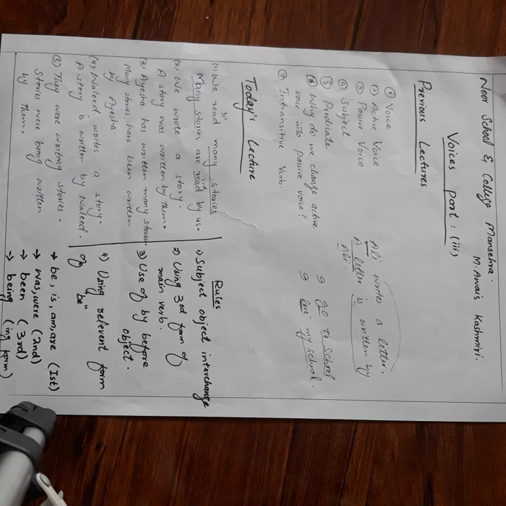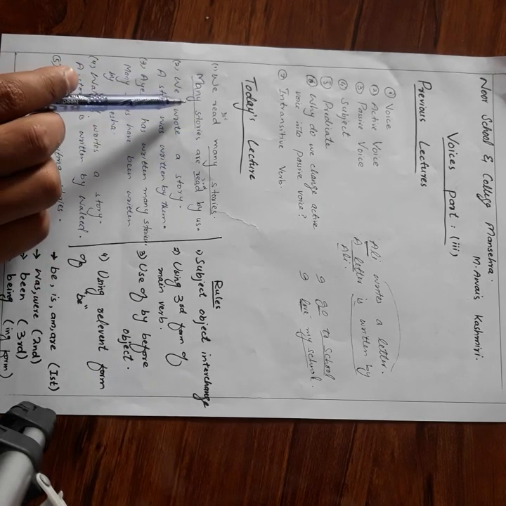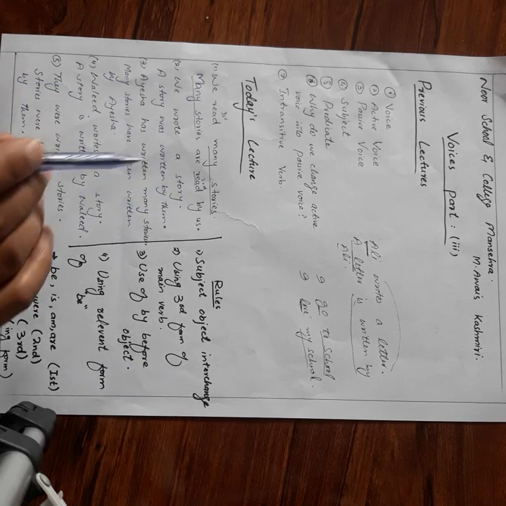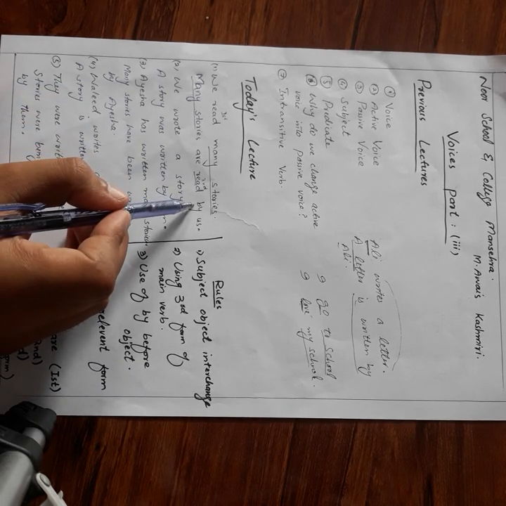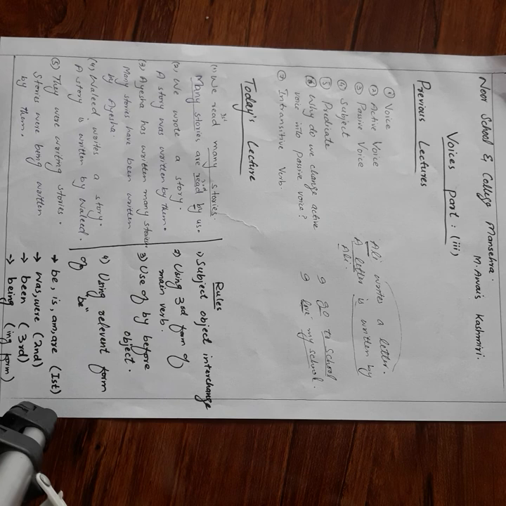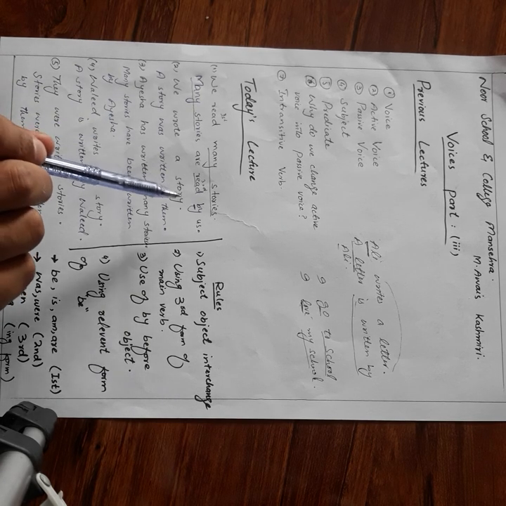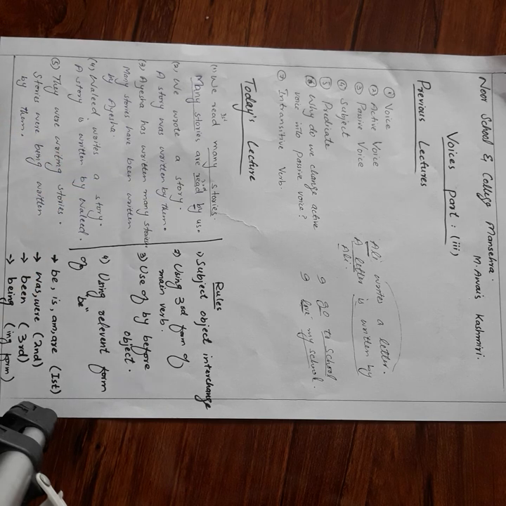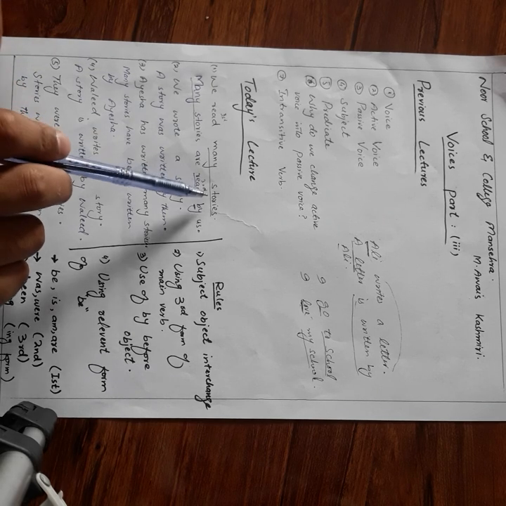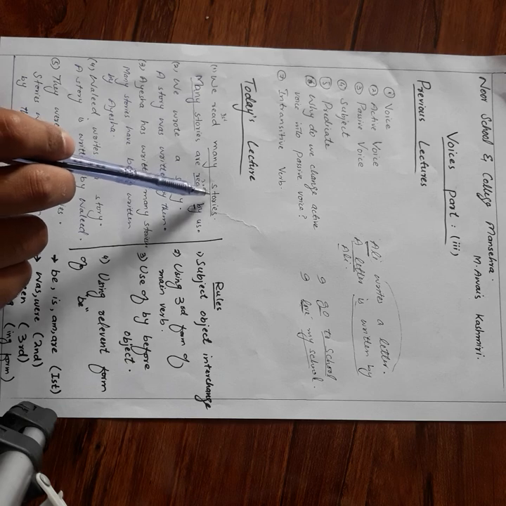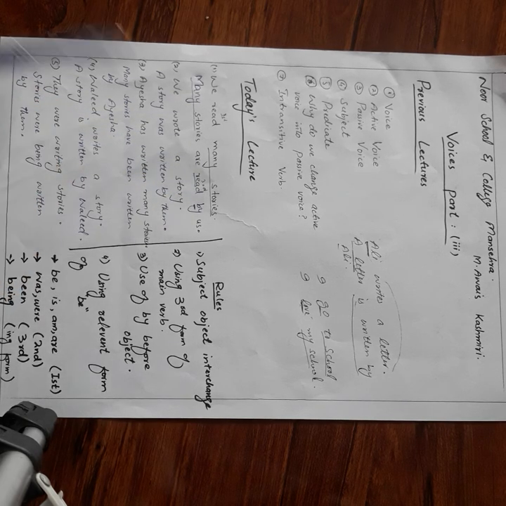Okay? Another thing. We read many stories. Many stories are read by us. I have used by. So do remember, in passive voice we always use by before object. By before object of the sentence. So so far we have discussed three rules: subject object interchange, object is made as subject, then third form of verb, then use of by.